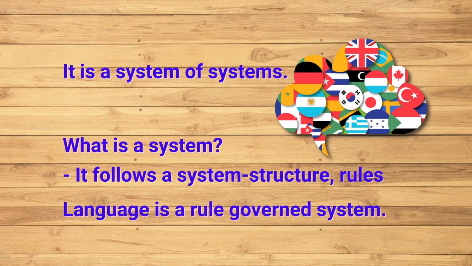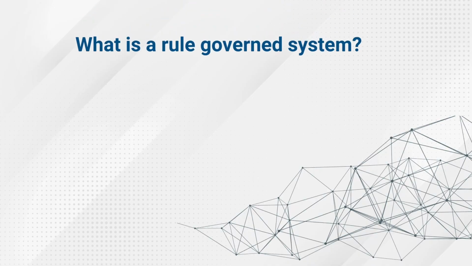Suppose some letters have to be put together to make a word, C-A-T, cat. It is a phonological system. The three sounds put together with the letters of the alphabet, then we get a word. Then a cat, we call it a phrase. It refers to one particular cat. The cat refers to a particular cat. A cat, one cat. There are many such things the language has to follow as a rule governed system. But what is a rule governed system?